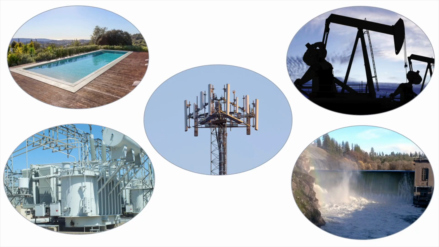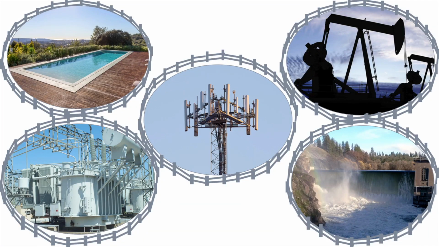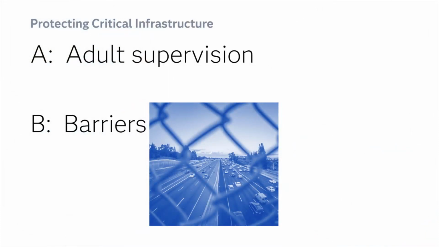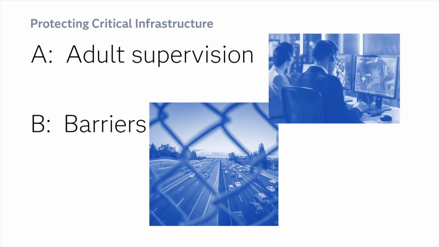What else needs barriers or one of the other ABCs to prevent accidents? For example, electric transformers, oil rigs, dams. These are all places that are unsafe for kids or teenagers. They also could be targets of bad actors. So these need to be protected, or people need to be protected from them. Back to my ABCs, with just A and B, we can build barriers, but they don't always work. Kids can sometimes climb over them or tunnel under them.